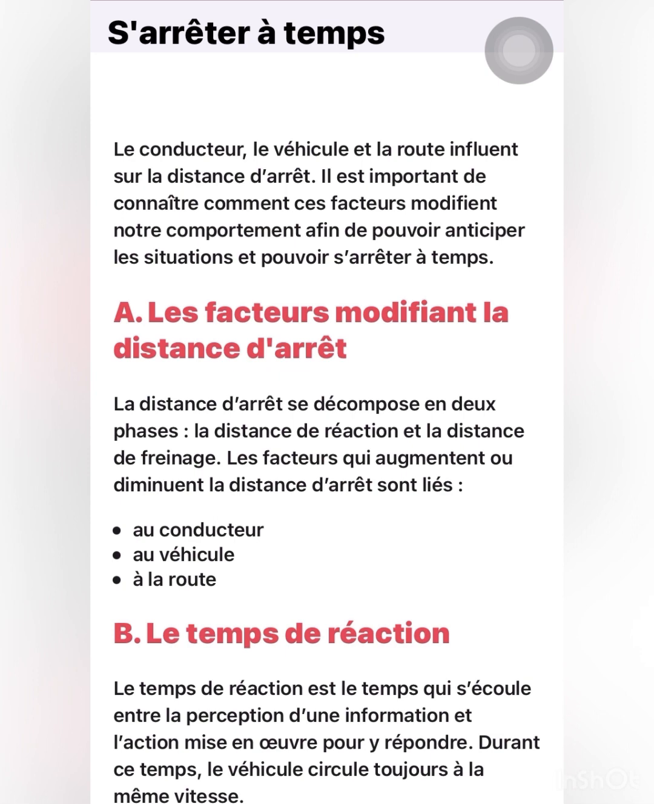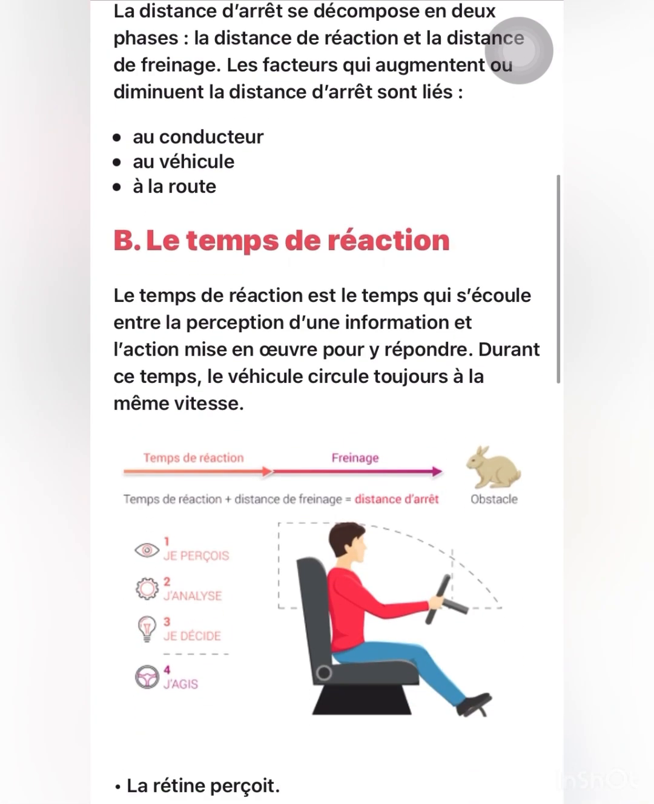So now let's go to it. Part A says, what are the factors that can affect your stopping distance? One, the conductor, which is the driver, the vehicle, and the road. That is what can affect it when you are driving. And we know that how to calculate the reaction distance is the first digit multiplied by 3. That is how we calculate the reaction distance.